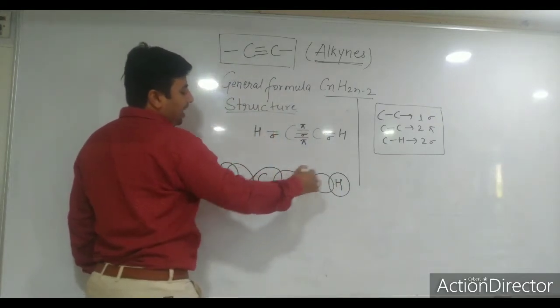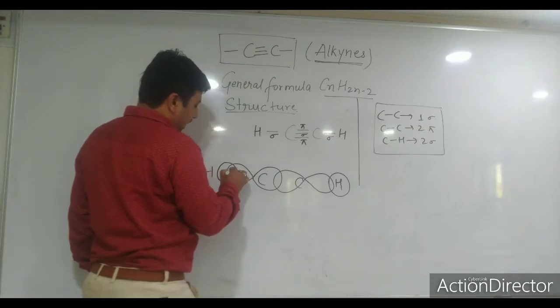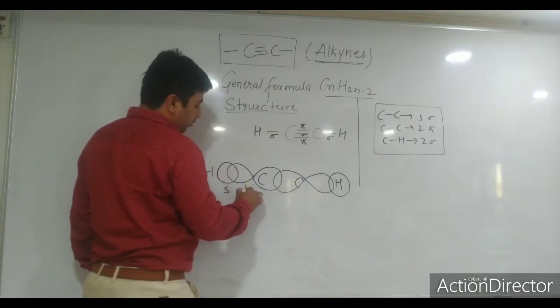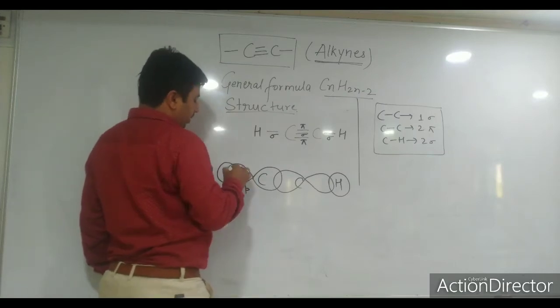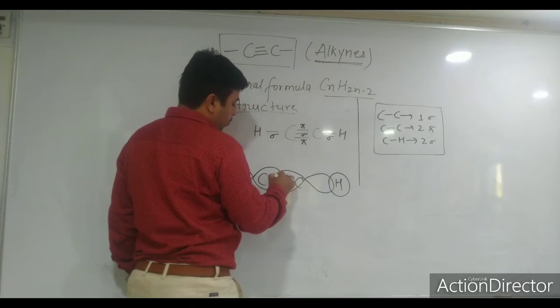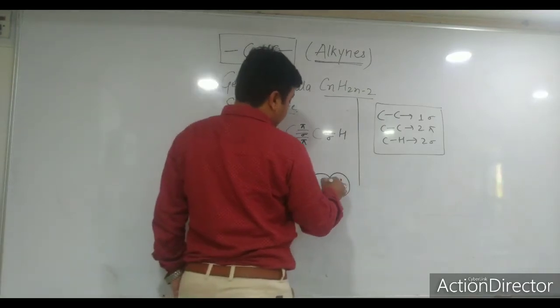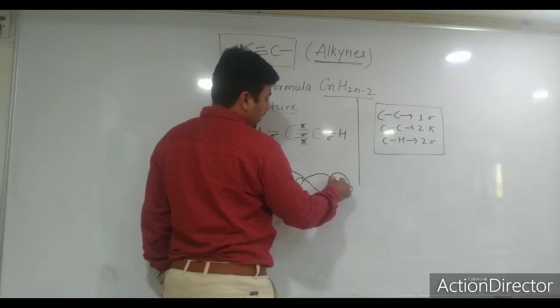So here headwise overlapping is there. Here you can see carbon and hydrogen. This is s block, this is p block. So sp-s sigma bonding, and here also sp-sp headwise overlapping, 1 sigma bonding. And this one I am talking about is also 1 sigma bond.